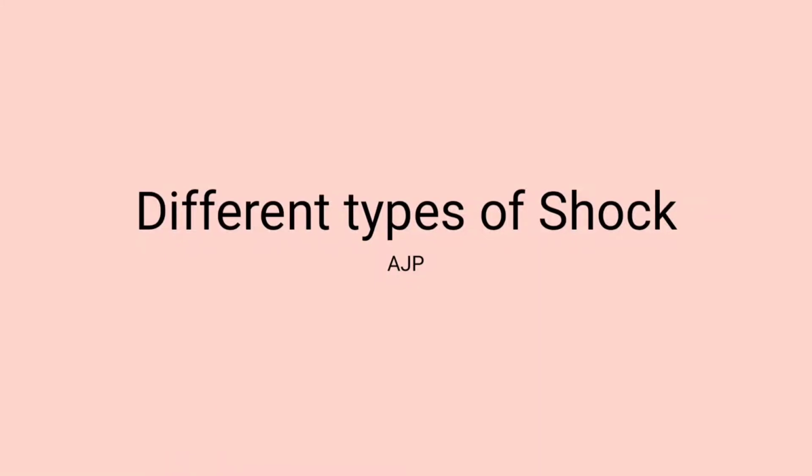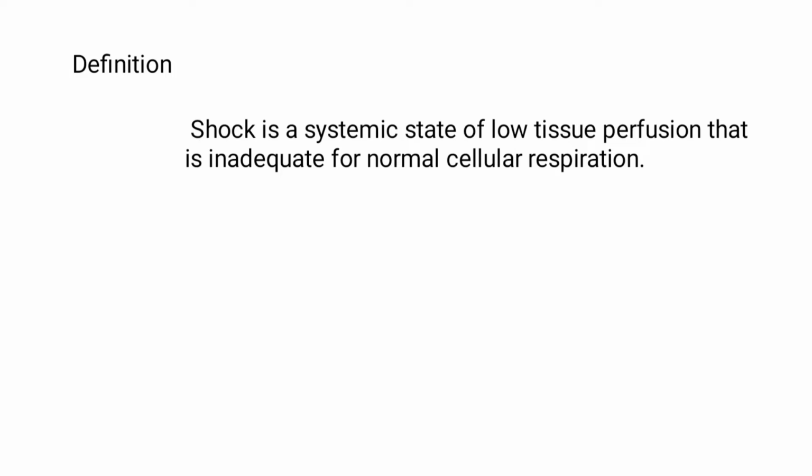Let us discuss the different types of shock. Before that, what is shock? Shock is the systemic state of low tissue perfusion that is inadequate for normal cellular respiration.